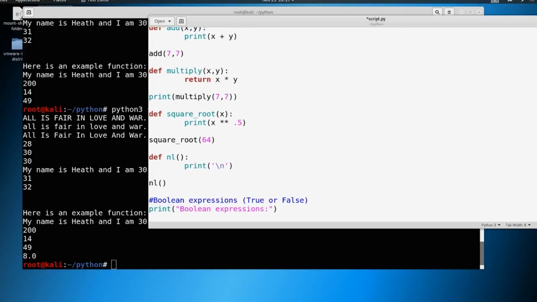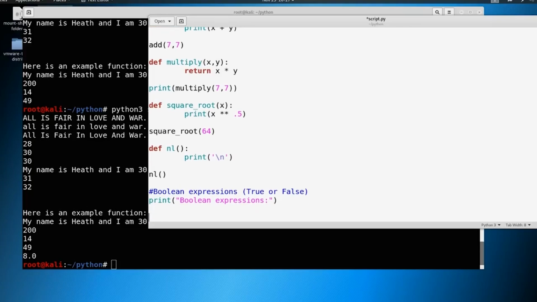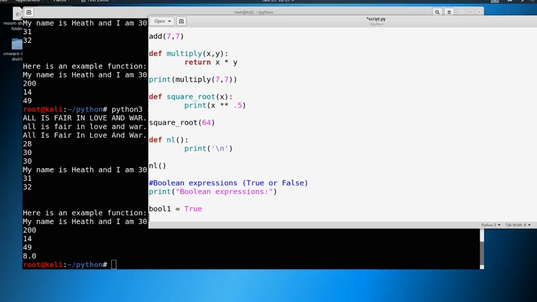So let's say we have Boolean expression 1. We'll just call the variable bool1. Now let's just set that equal to True. Okay. And let's give an example of that as well. Let's just say bool2 equals, let's say 3 times 3.